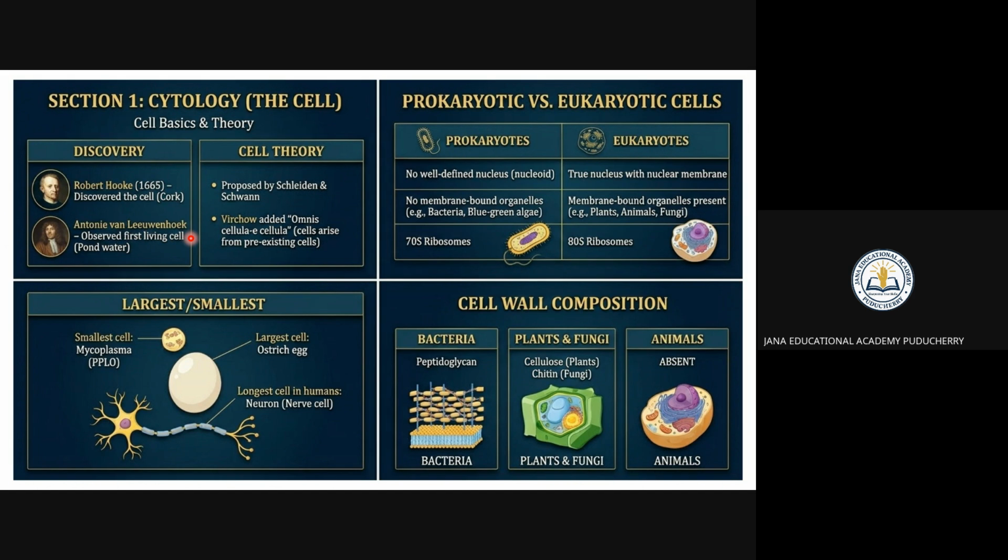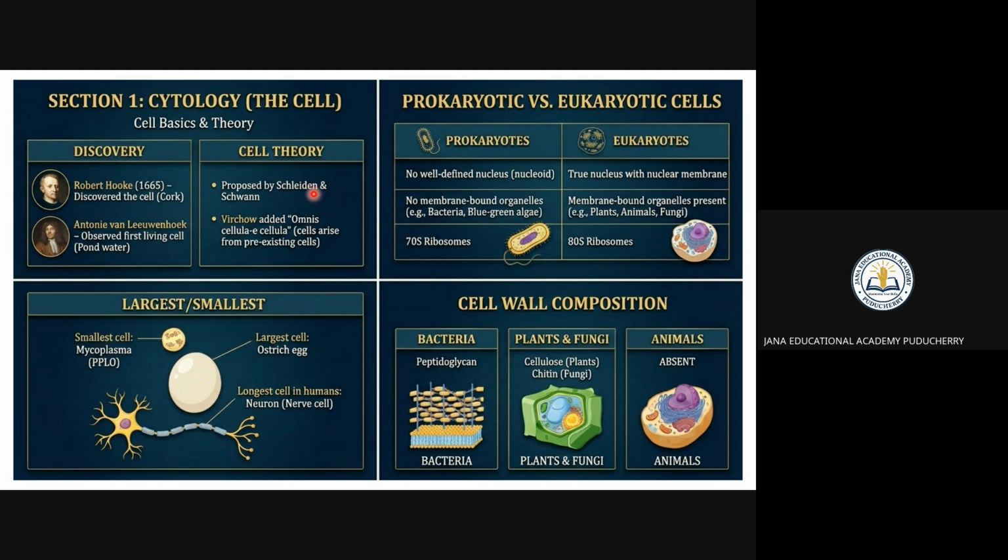Next, the cell theory was proposed initially by Schleiden and Schwann. Later, the idea that cells arise from pre-existing cells was put forward by Rudolf Virchow. All living organisms are made up of one or more cells. So the cell is the basic unit of structure and function.